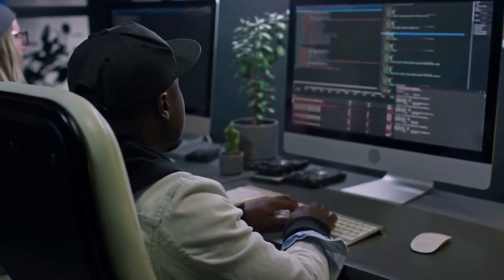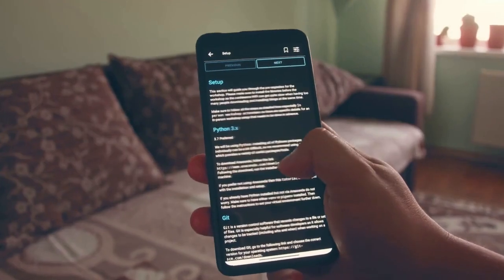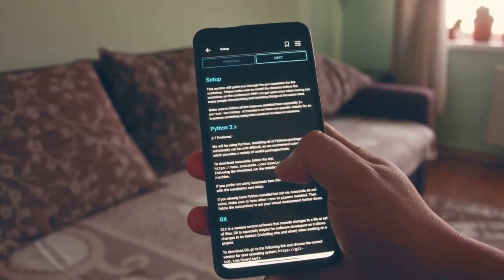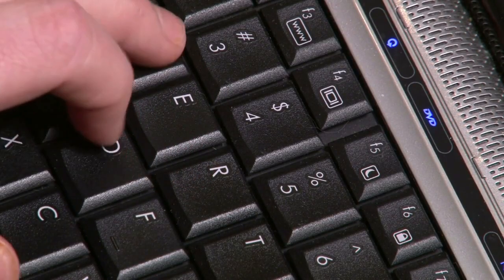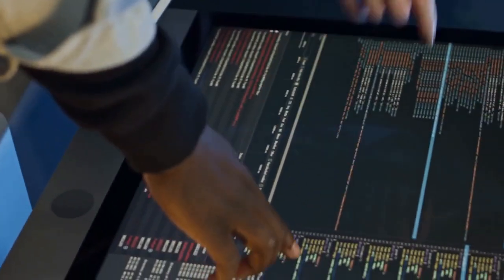1. Understanding the error. The "TypeError: string indices must be integers" error arises when you use string keys to access elements within a JSON structure that's been loaded as a Python dictionary, but the structure's elements themselves are strings, not dictionaries. Strings need integer indices to access their elements. This error often happens when the JSON data is nested or contains unexpected data types.